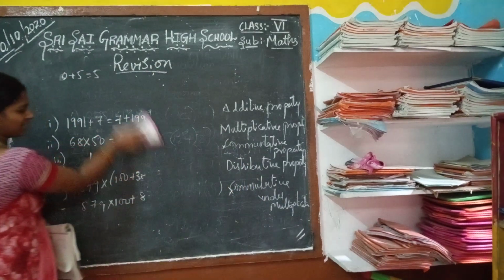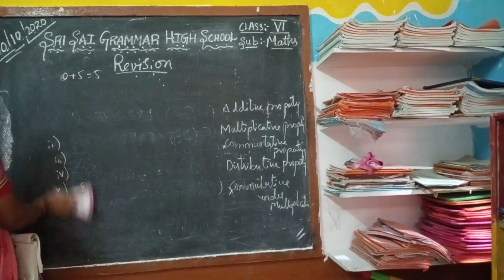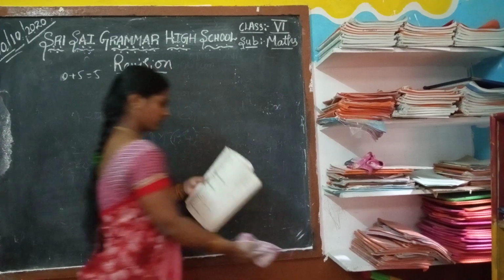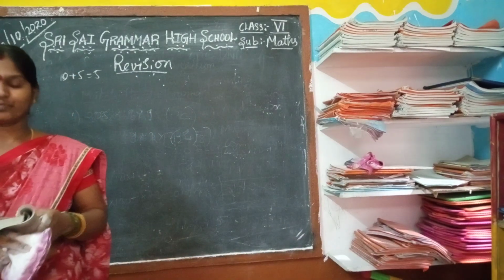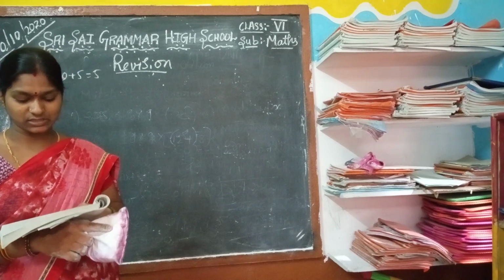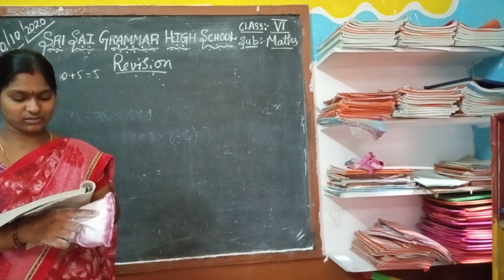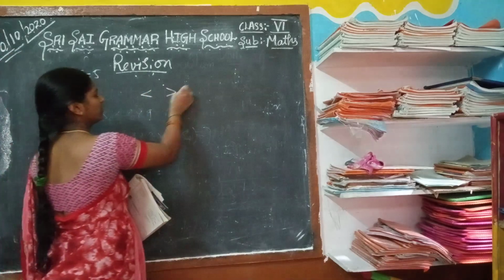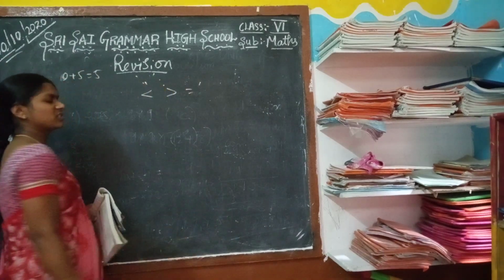Copy from the textbook and complete this. Okay, and next, symbols also we have in exercise 2.1, appropriate symbol, that is greater than or less than, we have learnt in the first chapter also.